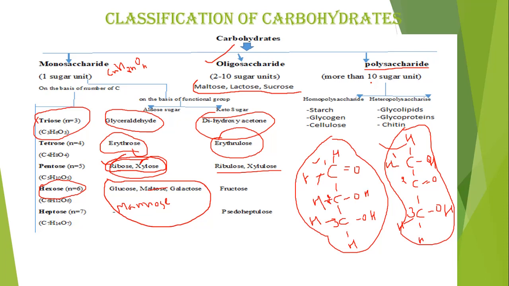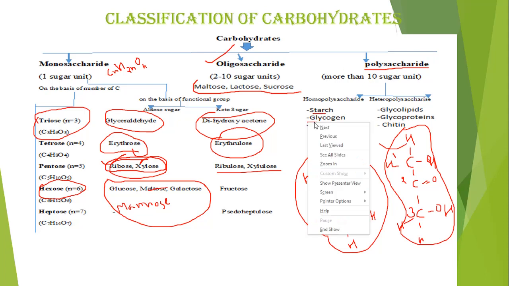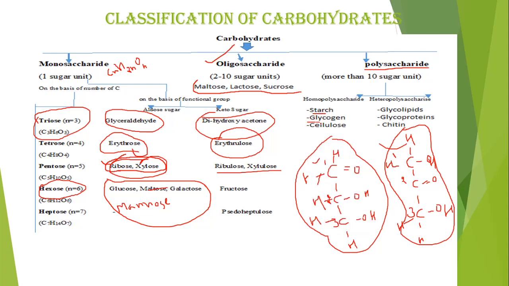In homopolysaccharides, all sugar units are similar. Means all are made up of only glucose, or only mannose, only ribose, only erythrose, only fructose. For example, starch, glycogen, cellulose. These are examples of homopolysaccharides. In my next video, I will discuss their structures in detail, their function, their abundance, their presence.